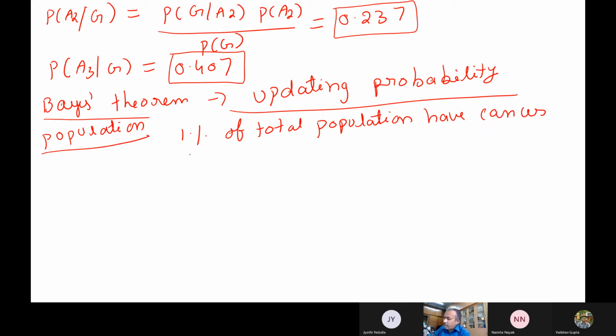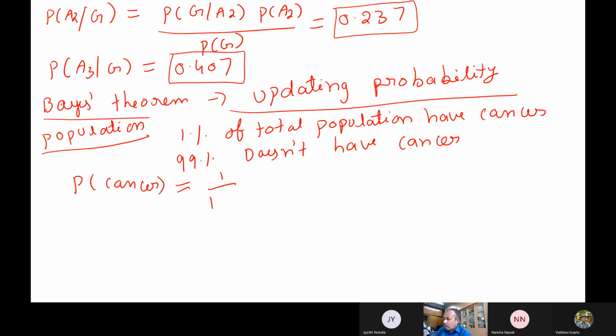Okay, and 99% doesn't have cancer. So this data is actually very easy. How many people have died due to cancer, or how many people have taken treatment, you follow, right? So these numbers are known to us. So the probability of cancer, say, is 1%, that is 1 by 100, and the probability of no cancer in the population is 99 by 100 actually.